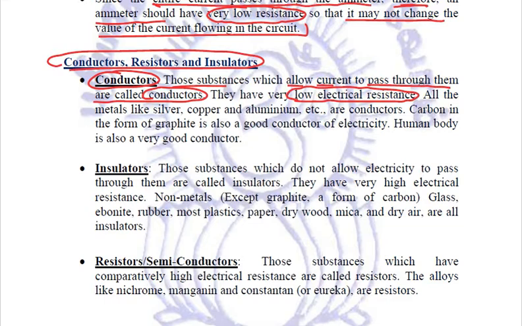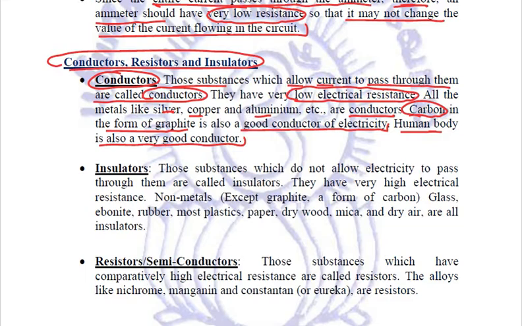All metals like silver, copper, aluminium are conductors. Carbon, which is a non-metal, in the form of graphite is also a good conductor of electricity. Our human body is also a very good conductor of electricity.